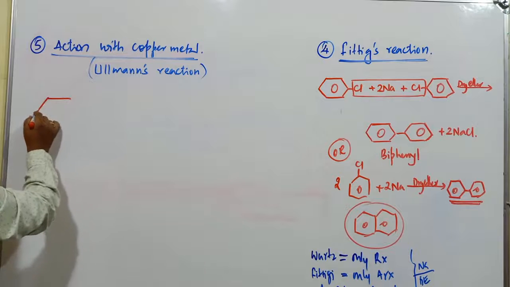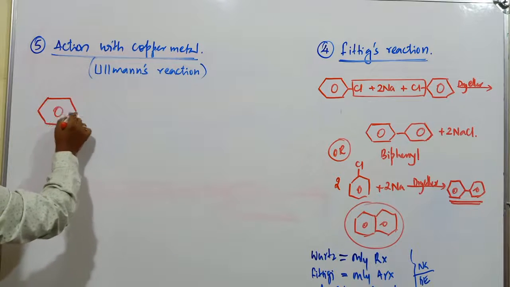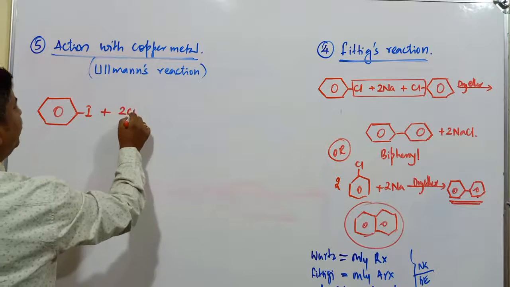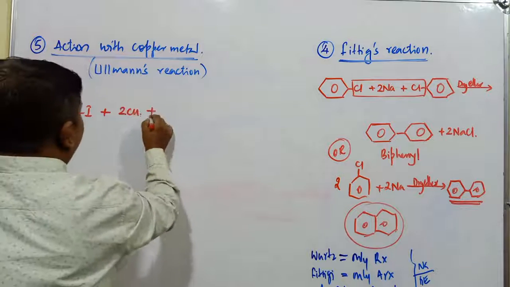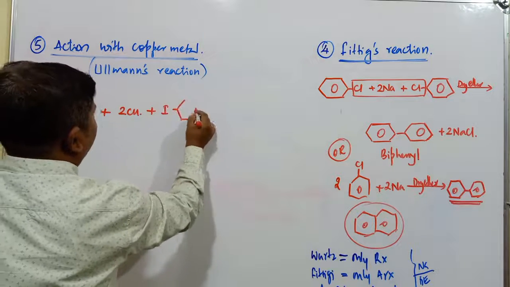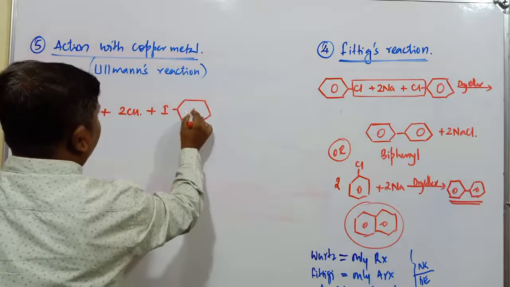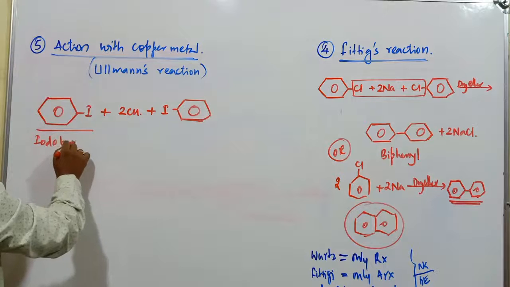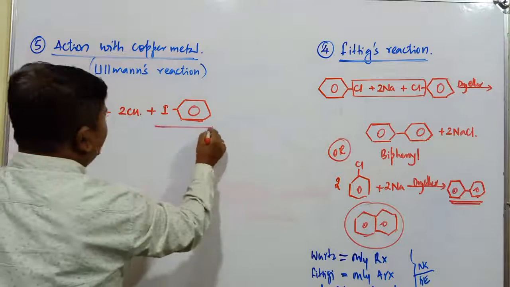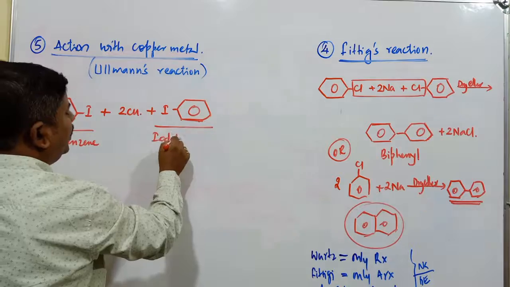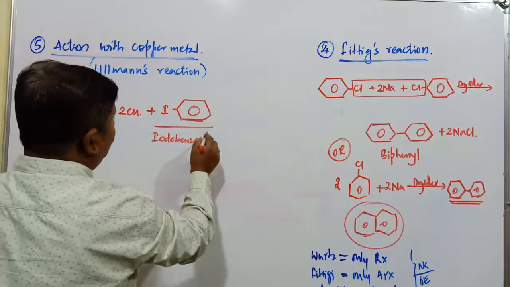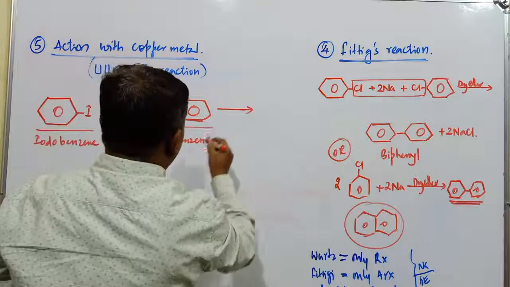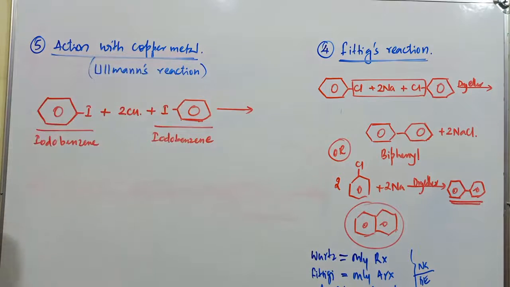What happens in case of Ullmann reaction? This is the haloarene compound, say for example iodobenzene. This is treated with 2 moles of copper plus another iodobenzene. 2 moles of iodobenzene is taken here. This is also the same iodobenzene compound. Both are treated with copper metal. So what happens when these two react with copper metal?